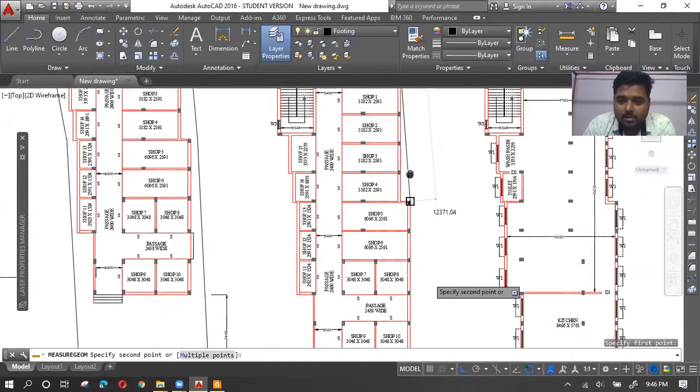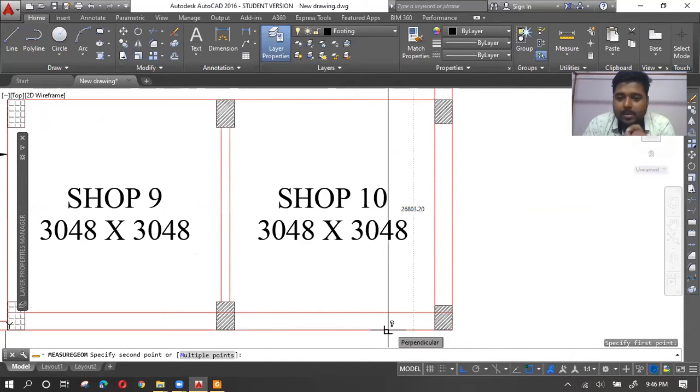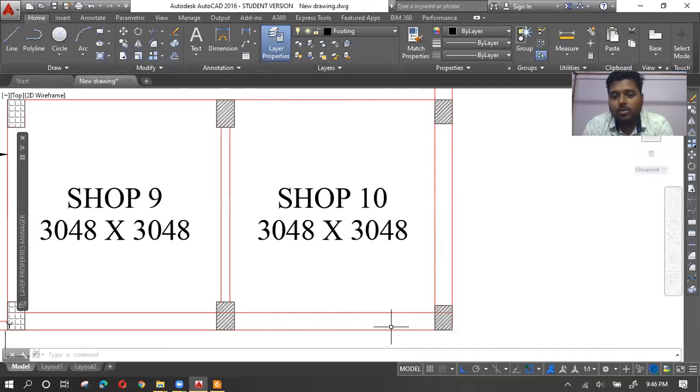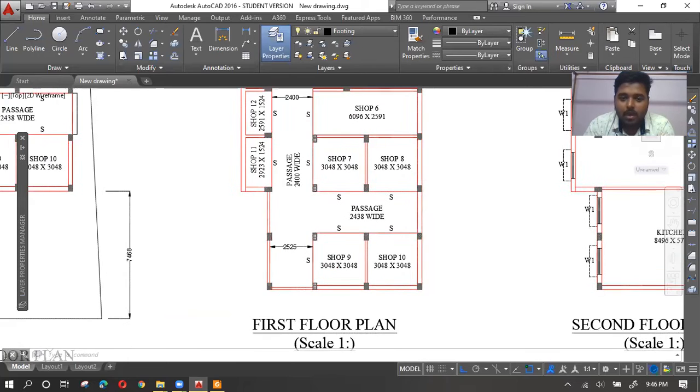Let me just measure it. The length of this particular drawing is 26,803 millimeter. That is almost 26.8 meters. Now I am going to print this 26,000 millimeters within an A4 sheet. Obviously, I'll scale it. So if I show the dimensions in AutoCAD and set the text size at 2.5 millimeter, you can understand when it will be printed how small it will look. So here is the trick that you have to do. You need to apply the trick.